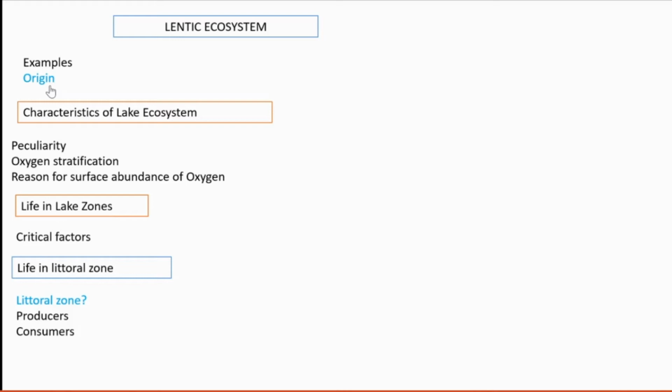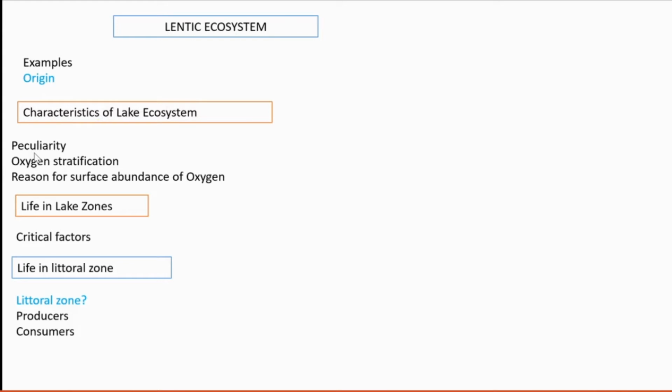Then one more process is the upliftment of land. Think that a particular land area is gradually uplifting. As that land area is uplifted, its other end becomes valley-like. So that area can also later develop into a lake. These are the different processes.